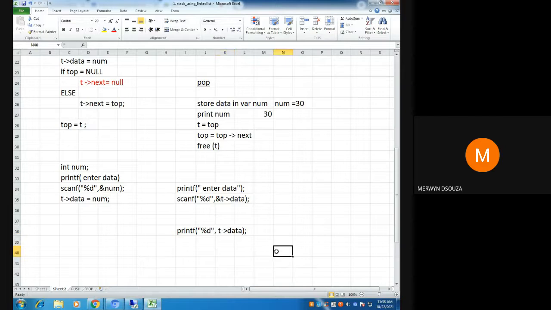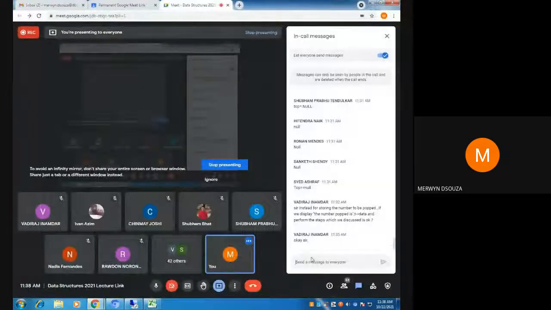It will print the value pointed to by this t. So you need not do those extra steps. You can directly print, or directly take input from the node. If you find this confusing, you can go for the other method that we have always been doing. Whichever method you want, both are correct. Any other questions?